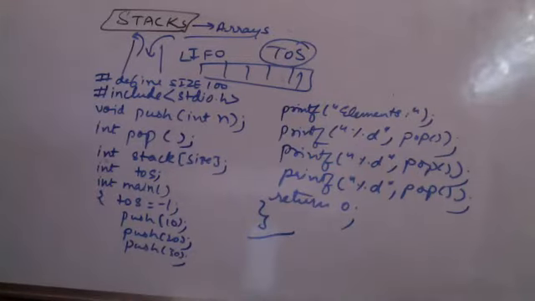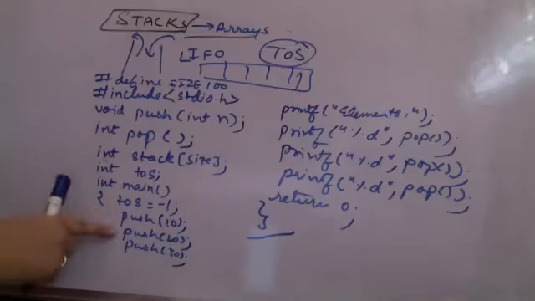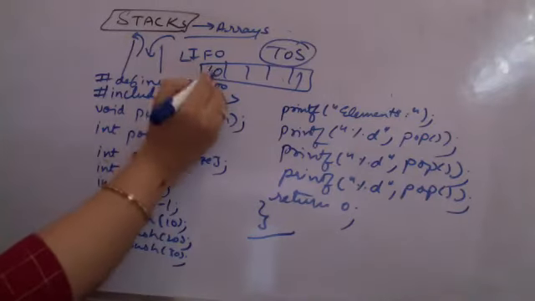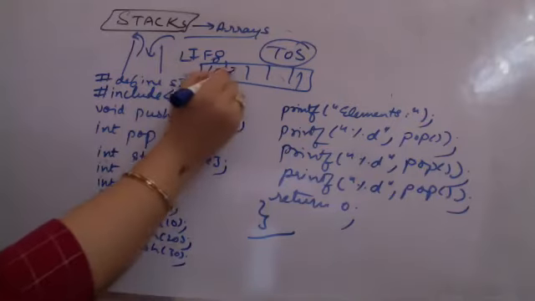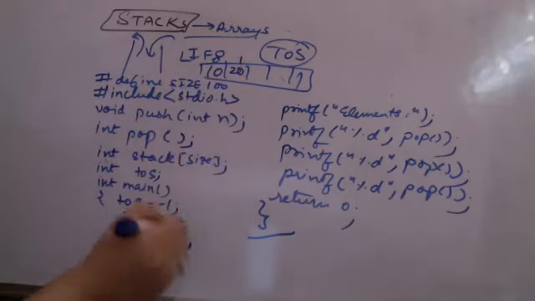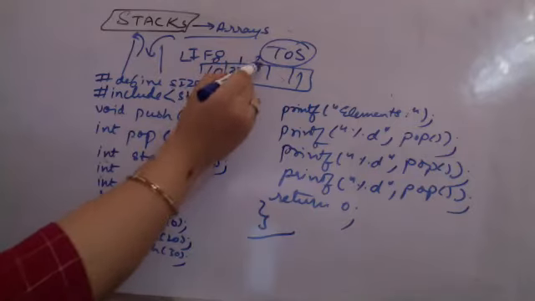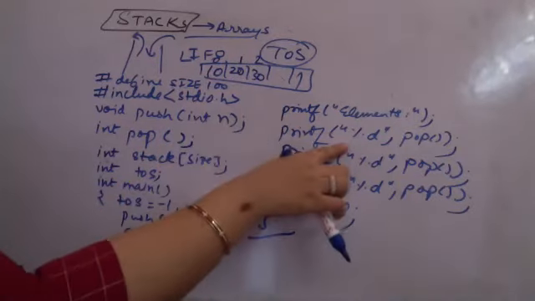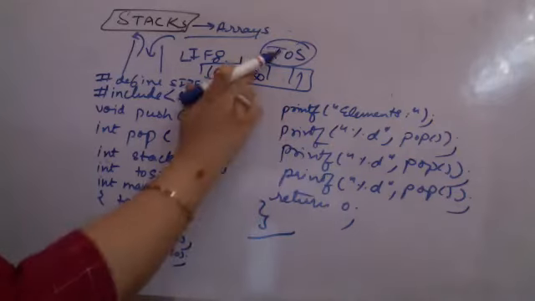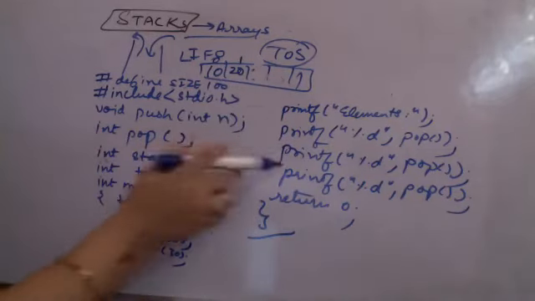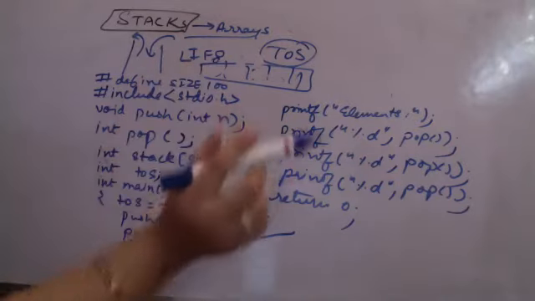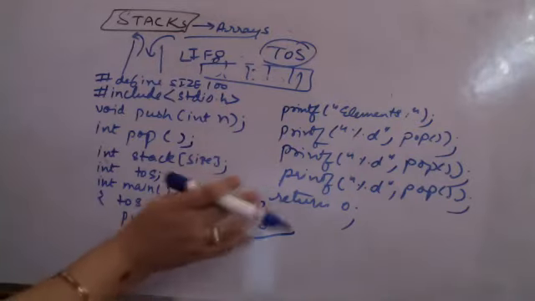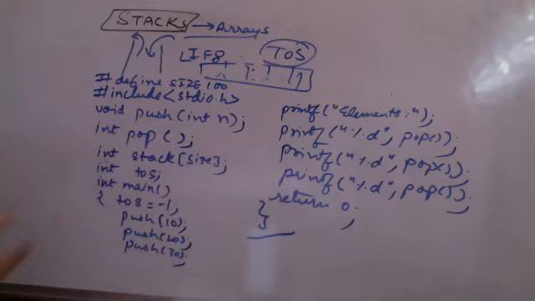Right. Thank you. So supposedly you are calling this push 10, 20, 30. So 10 is pushed, top of stack was -1 initially, it becomes 0. Then 20 is pushed, top of stack becomes 1. Then 30 is pushed, top of stack becomes 2. Then you pop an element. So 30 is printed, top of stack becomes 1. You pop another element, 20 is printed, you pop another element, 10 is printed. So 30, 20, 10 is printed, and this is what the program does.